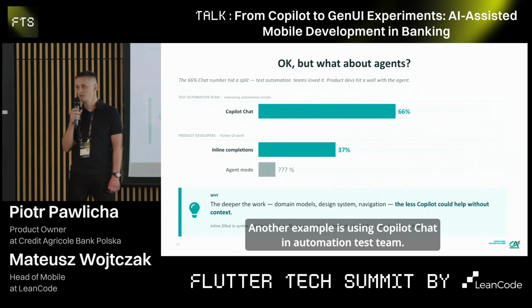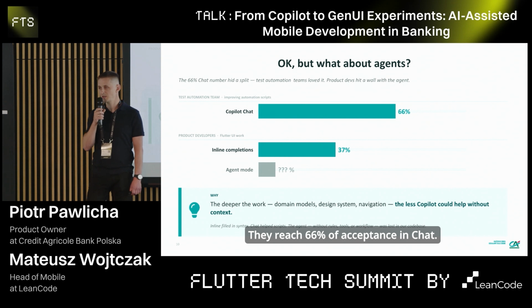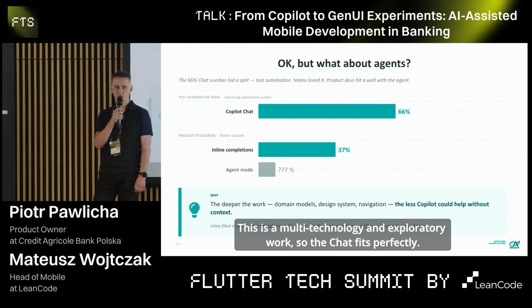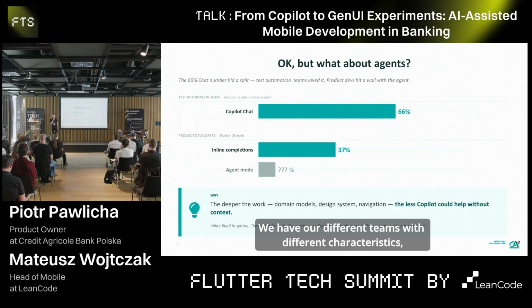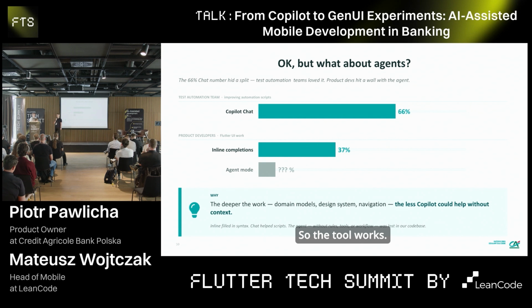Another example is using Copilot chat in the automation test team. They reach 66% acceptance in chat. This is multi-technology and exploratory work, so the chat fits perfectly. We have different teams with different characteristics, but both are effective and above market benchmarks. So the tool works. We wanted more.